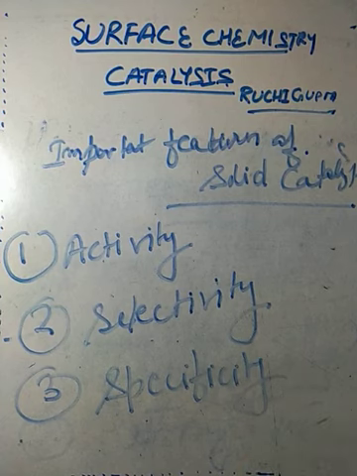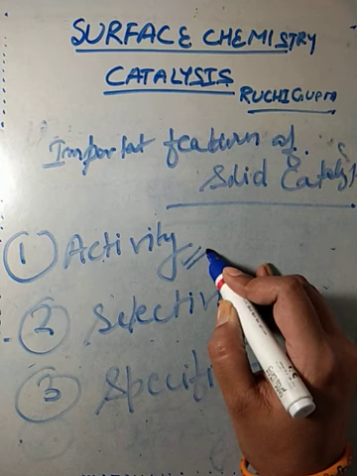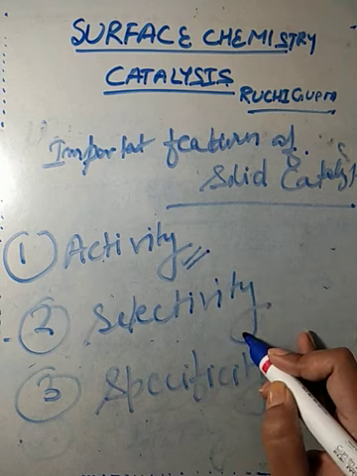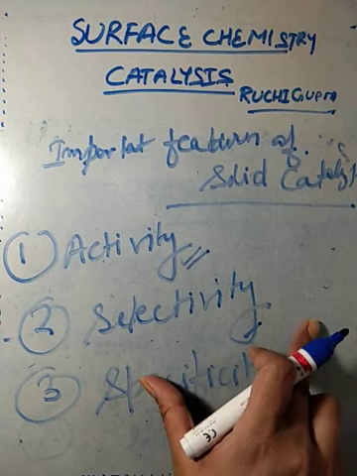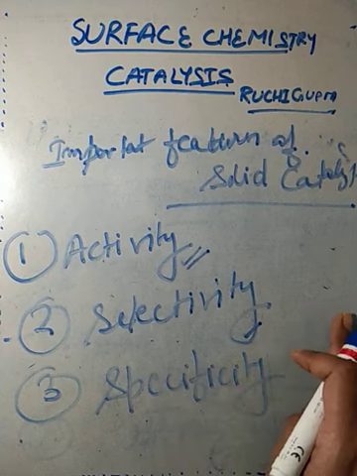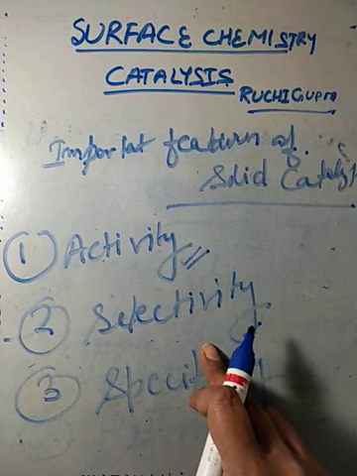The meaning of activity is that a catalyst can increase the speed of a chemical reaction, and it can increase it as high as 10 to the power 10 times. And the meaning of selectivity is that for a particular reactant, if you want to make different products, then by changing the variety of the catalyst, different products can be formed.